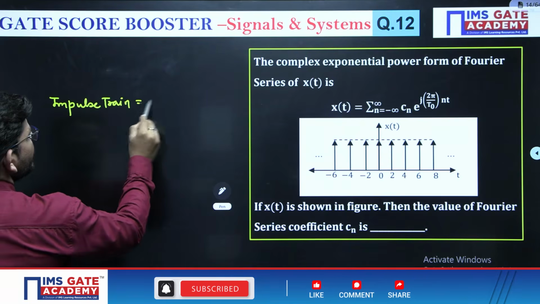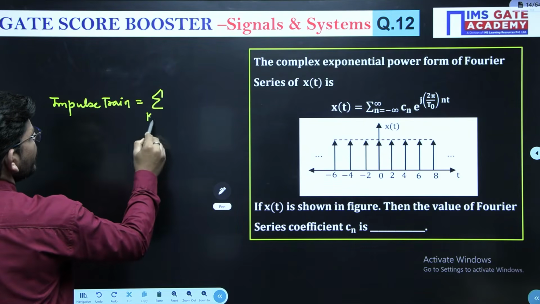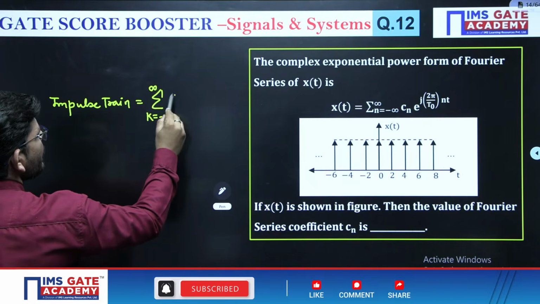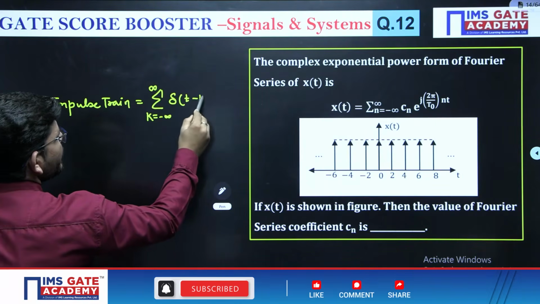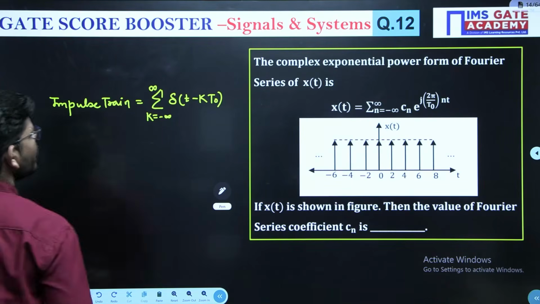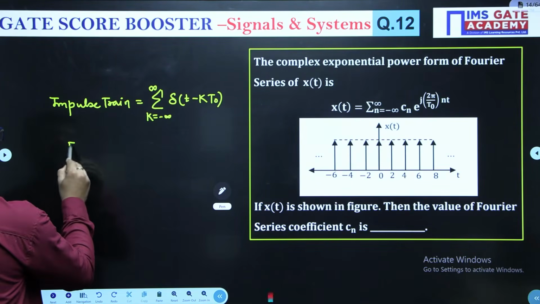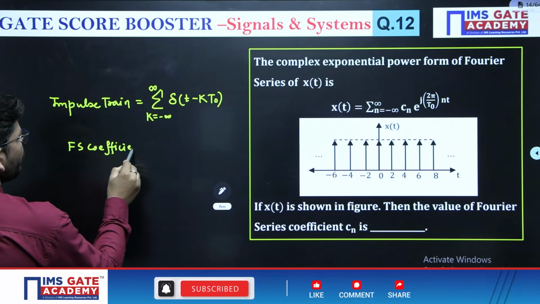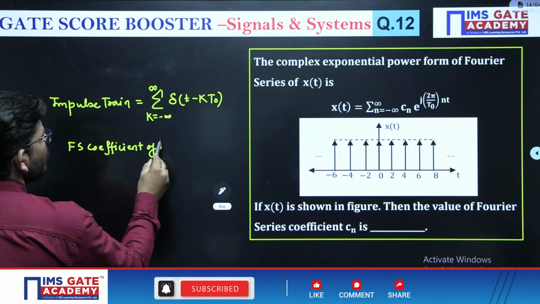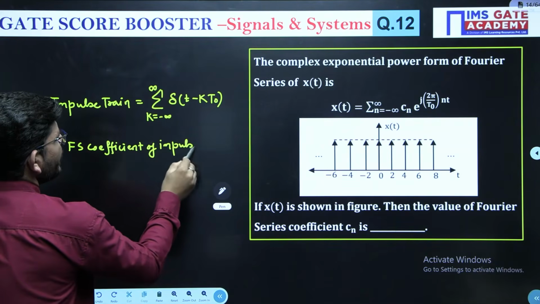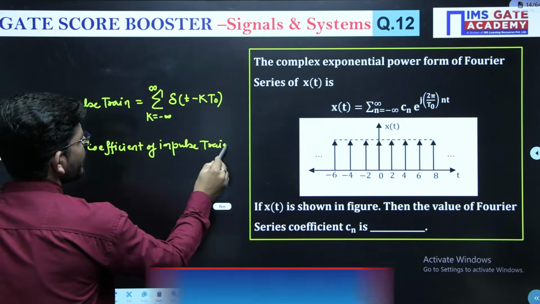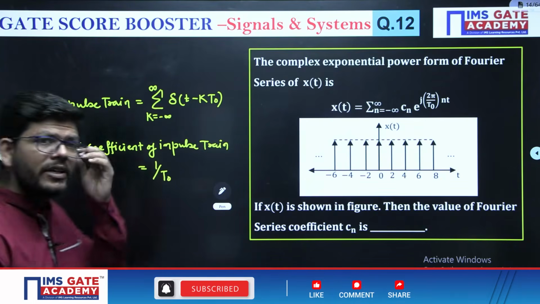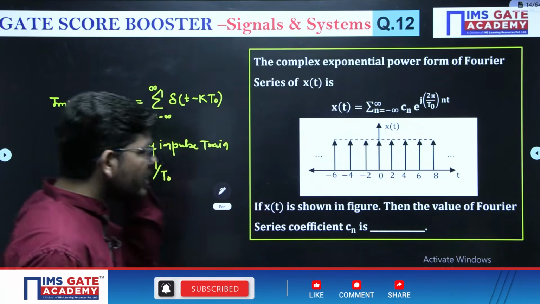An impulse train can be written as the sum over k from minus infinity to plus infinity of delta(t minus kT0), okay? And the Fourier series coefficient of an impulse train is simply 1 upon T0, where T0 is the time period.